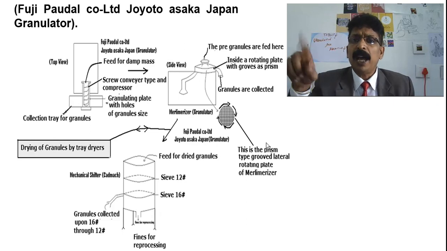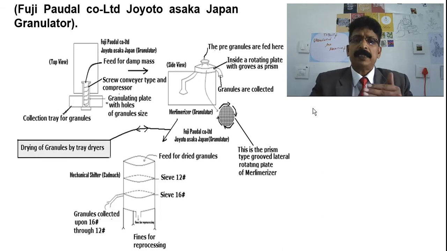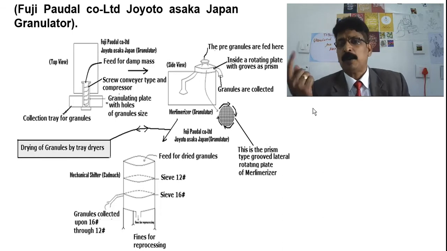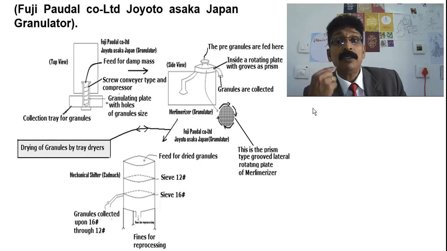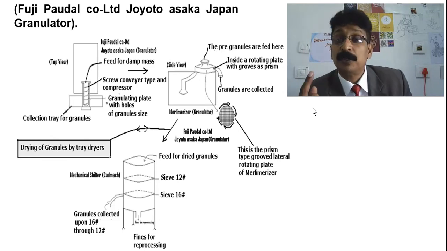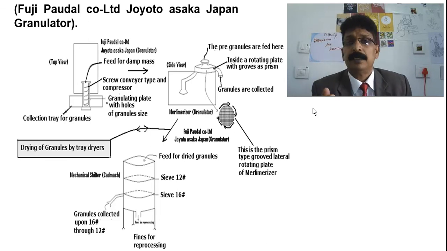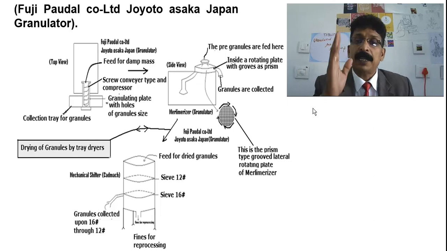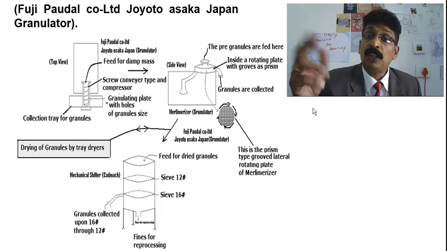All the square lines which I made are projected prisms. So when the thread-like thing falls on the rotating plate, the speed is not very fast. According to the speed, the size of the granules can be adjusted, so a pharmacist will know what speed should be used. The centrifugal force makes them spheronize, and the thread-like thing will be cut into pieces, oval and then round, and you get pieces of the size you want.